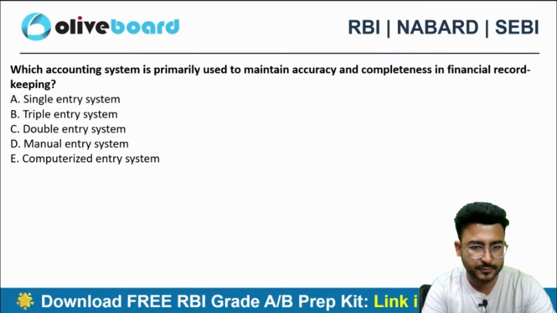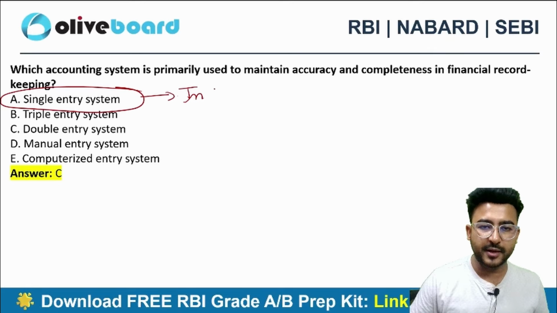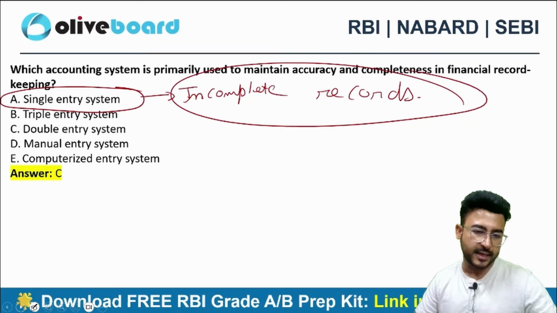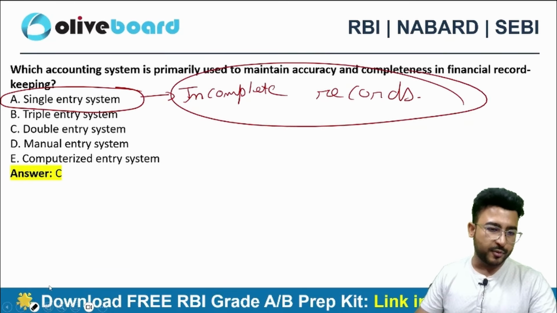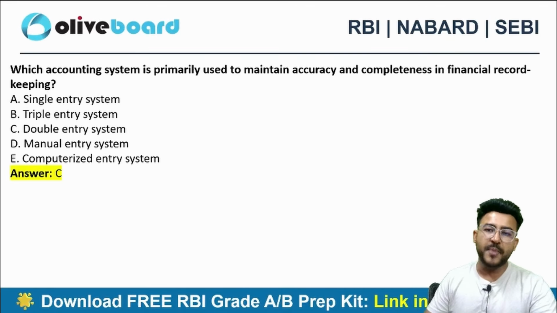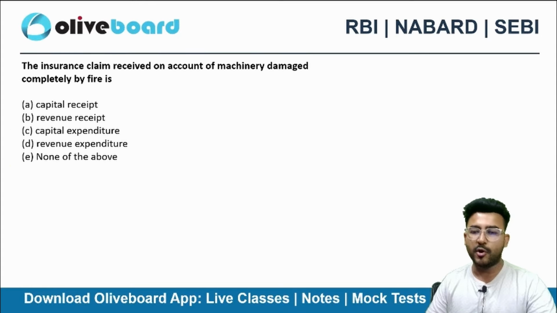Acha, incomplete records, we also call single entry system as incomplete records. Accounting system of incomplete records, we call it a single entry. But in double entry bookkeeping, we give the impact of both debit and credit of a transaction. We record both the aspects.